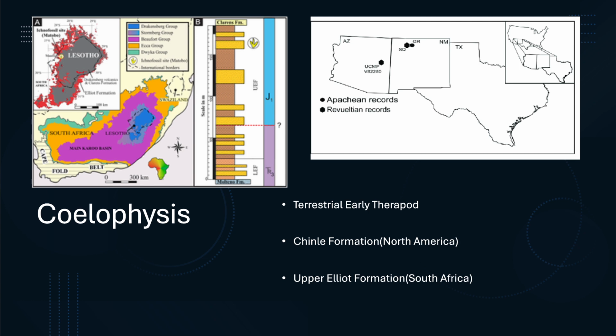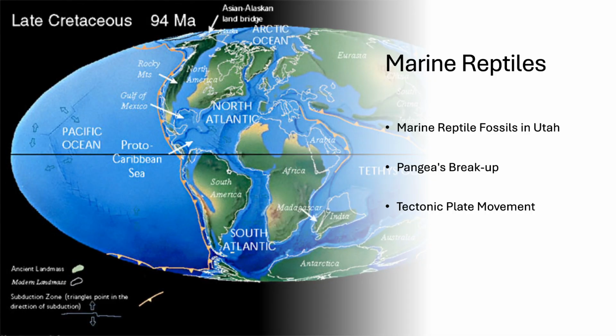Coelophysis. Coelophysis provides another powerful example. Thousands of fossils appear in New Mexico's Chinle Formation, and nearly identical fossils appear in South Africa's Elliot Formation. These regions share similar sedimentary environments, proving that they once existed on the same landmass. GIS reconstructions place both fossil sites along the same longitudinal range during the late Triassic, showing that these animals lived in a similar climate and could migrate freely across Pangaea.